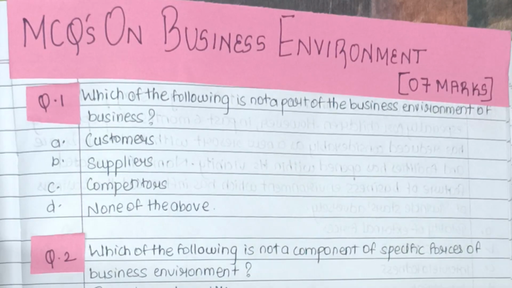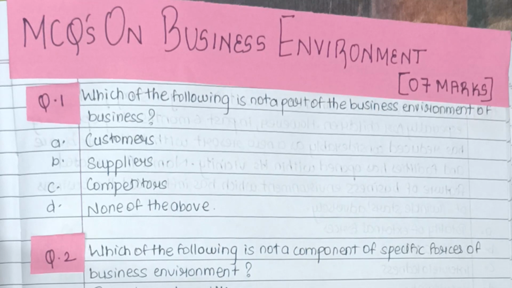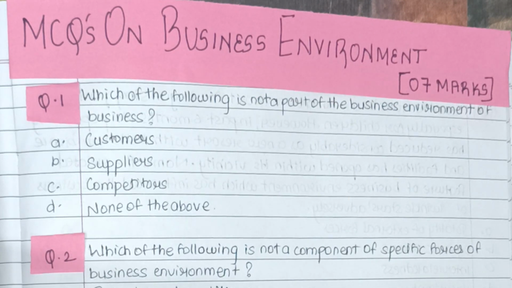So in today's session, we'll be discussing multiple choice questions on the chapter Business Environment. This chapter comprises 7 marks. So let's begin. The first question is, which of the following is not a part of the business environment of business? The options available are customers, suppliers, competitors, and none of the above.